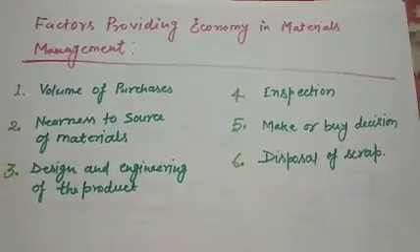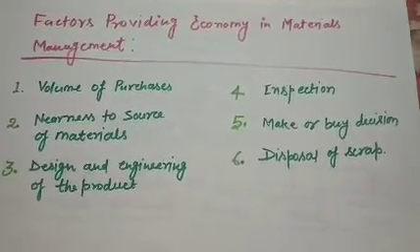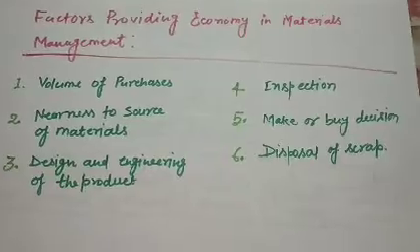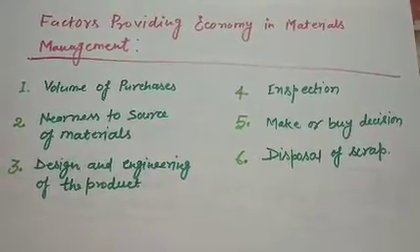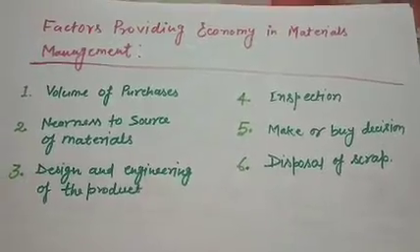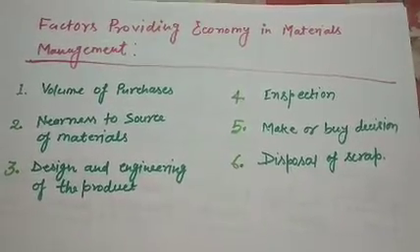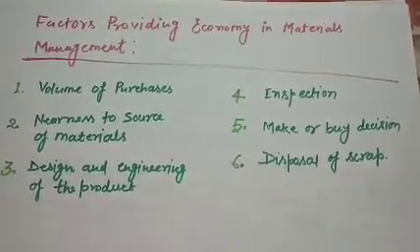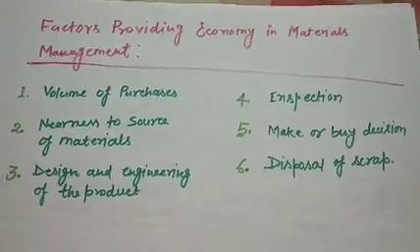Now, the first factor is volume of purchases. How does it affect? Let's discuss. With large size orders, the organization can have more bargaining power.